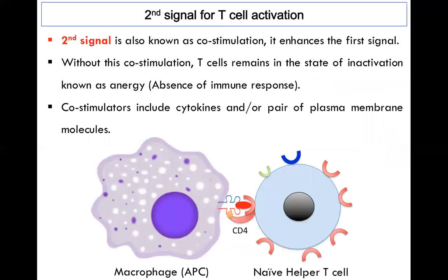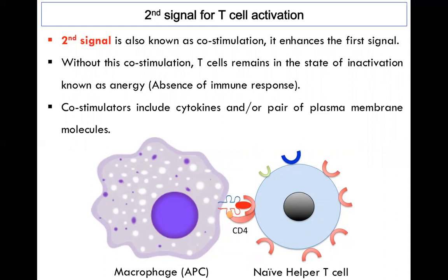Keep in mind that the second signal of T cell activation is also known as co-stimulation. The first signal comprises two steps: one is recognition of the antigen by the TCR, and the second is recognition of the MHC molecule by the co-receptor.